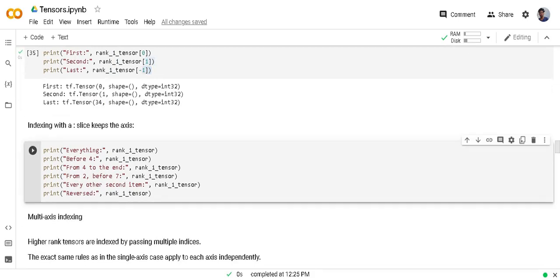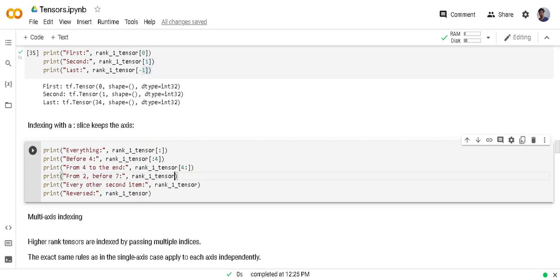To extract slices from a rank 1 tensor, we will use colon indices. If we want everything, we will just pass a colon. If we want elements before 4, we will give colon 4. I'm not passing anything before it because we want every element before 4. If you want from 2 to 4, you just have to pass 2 colon 4. And from 4 to the end, I'm giving 4 colon.